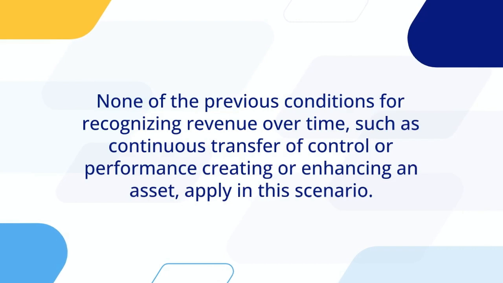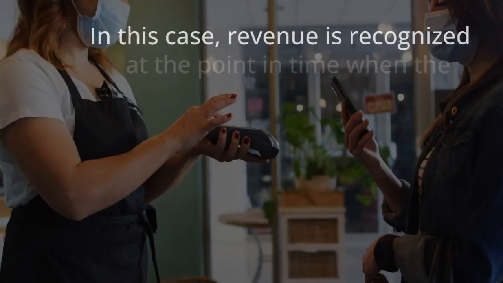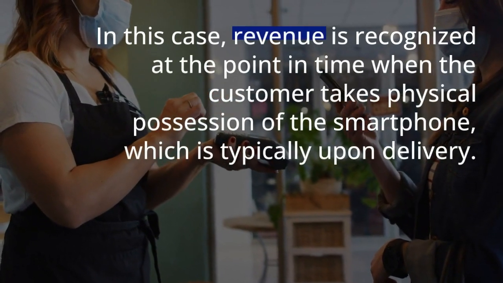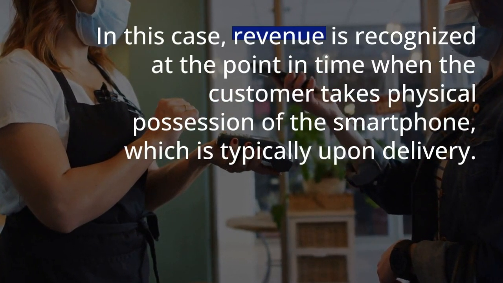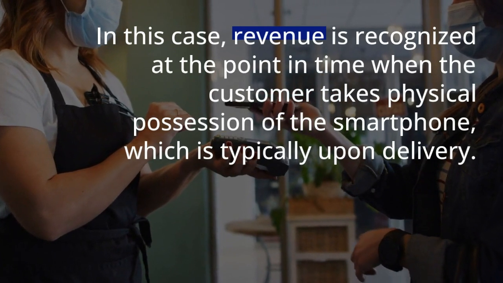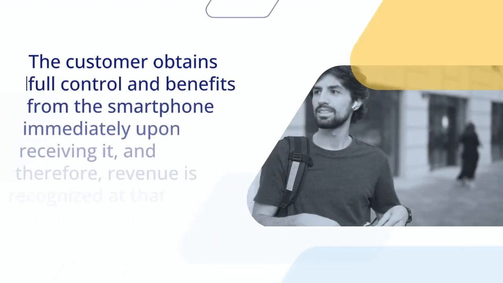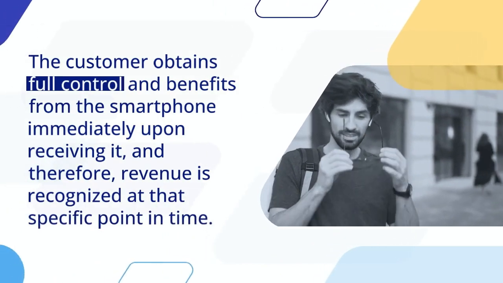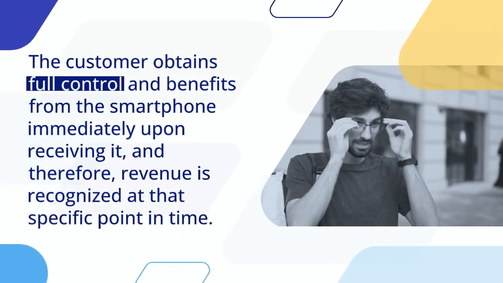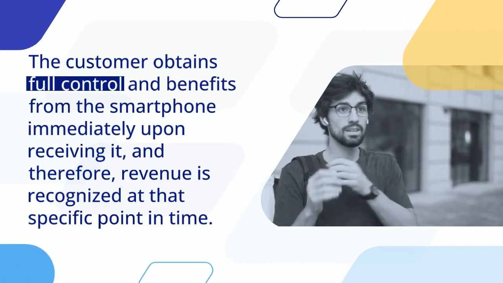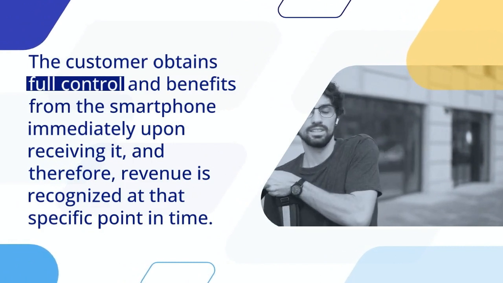None of the previous conditions for recognizing revenue over time, such as continuous transfer of control or performance creating or enhancing an asset, apply in this scenario. In this case, revenue is recognized at the point in time when the customer takes physical possession of the smartphone, which is typically upon delivery. The customer obtains full control and benefits from the smartphone immediately upon receiving it, and therefore, revenue is recognized at that specific point in time.